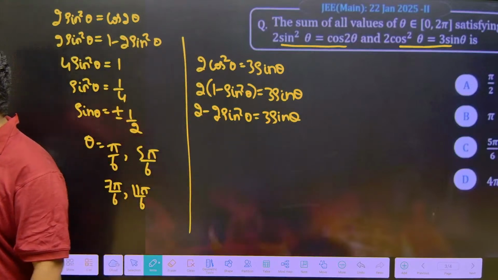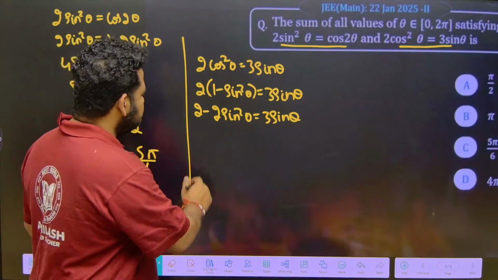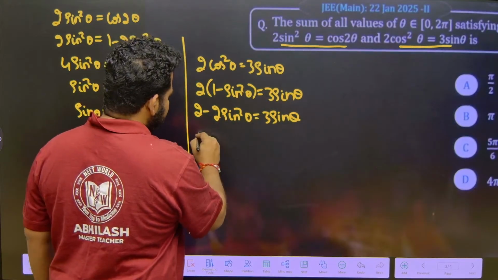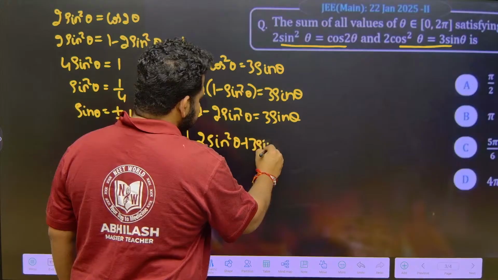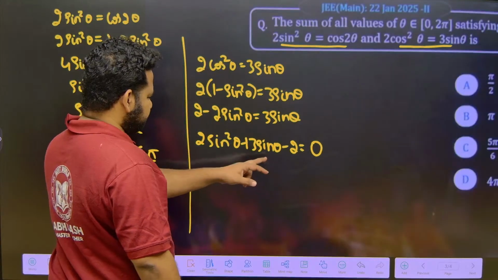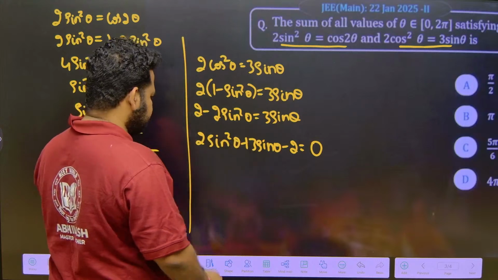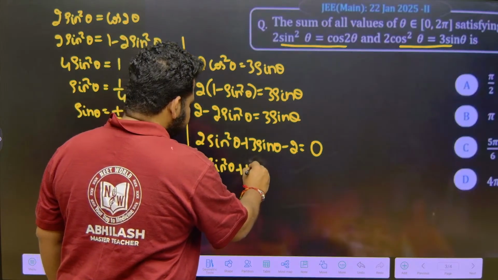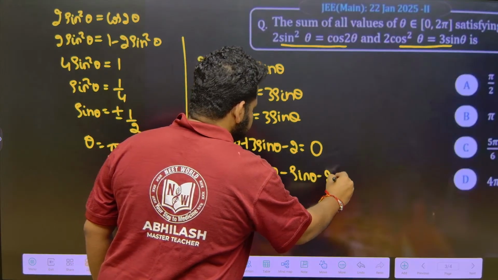Now further we have to simplify. If I send everything to that side, this will become 2 sin square theta plus 3 sin theta minus 2 is equal to 0. This is nothing but a quadratic equation in sine, where the product is minus 4 and the sum is plus 3. So I can write it as 2 sin square theta plus 4 sin theta minus sin theta minus 2 is equal to 0.